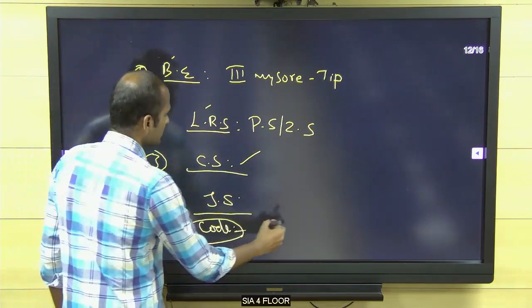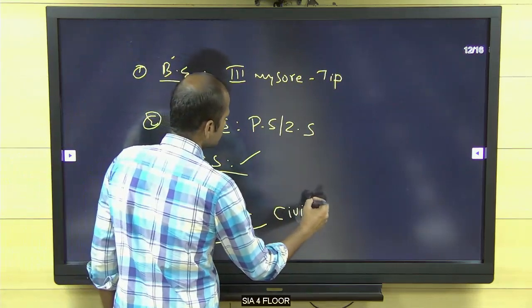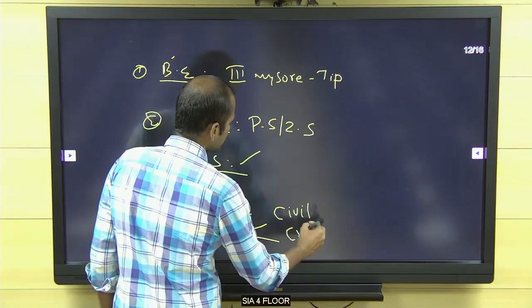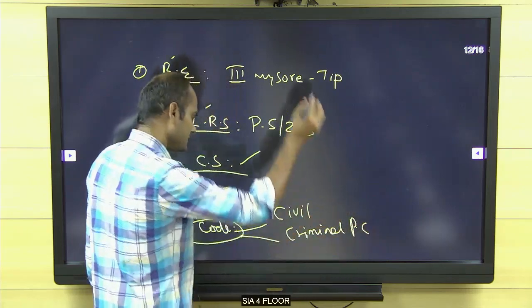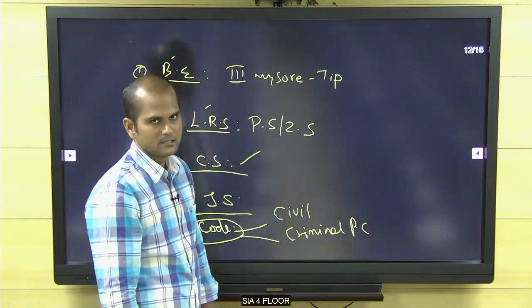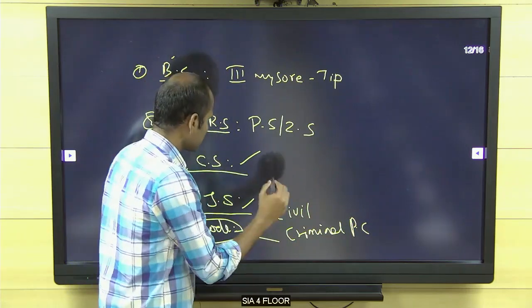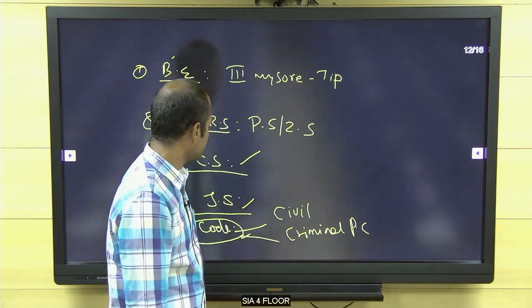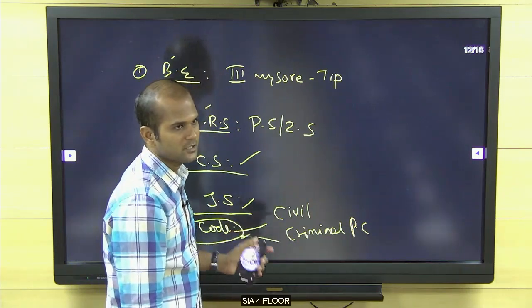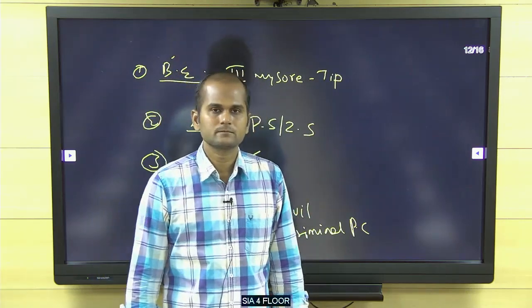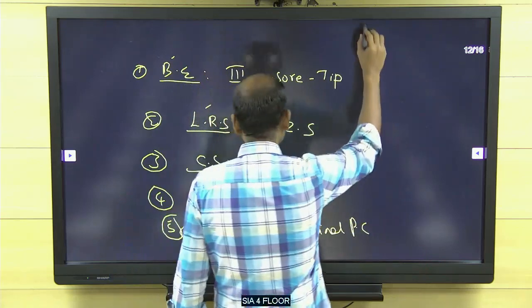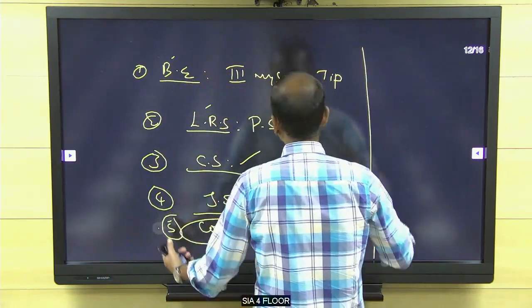Cornwallis Code. What does code mean? Civil procedure code and criminal procedure code, not the present-day one, it was of Cornwallis's time. So civil procedure code and criminal procedure code, this I have not given in the classroom session. You note it down. Cornwallis Code is very important. Right, this is the fifth measure. Fifth measure I have not given, note it down.